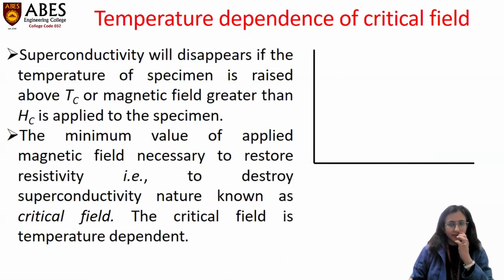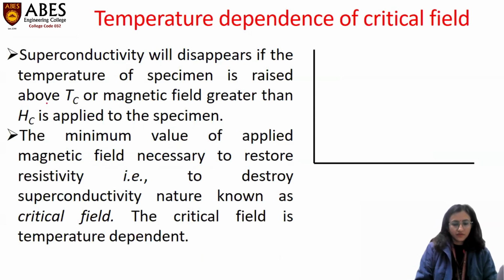Superconductivity has a strong dependence on the critical field. Superconductivity, which means zero resistance, will disappear if the temperature of a specimen is raised above its critical temperature, or if a sufficiently strong magnetic field above Hc, the critical magnetic field value, is applied. Then resistance will reappear and the material will lose the superconducting property.